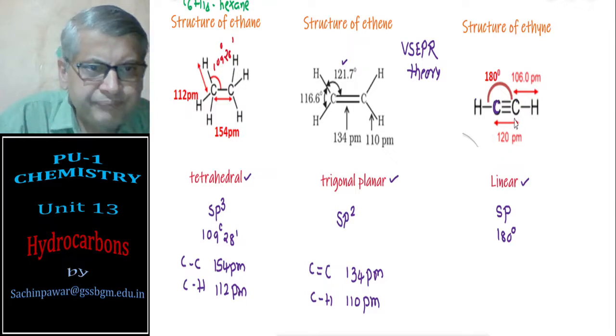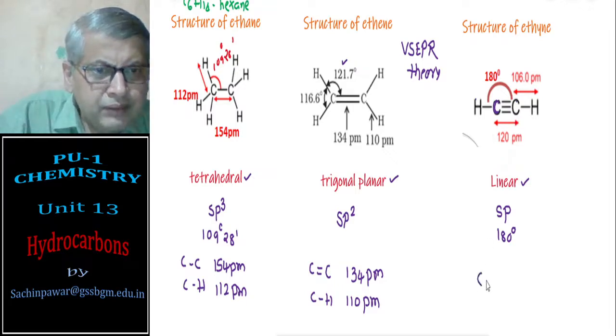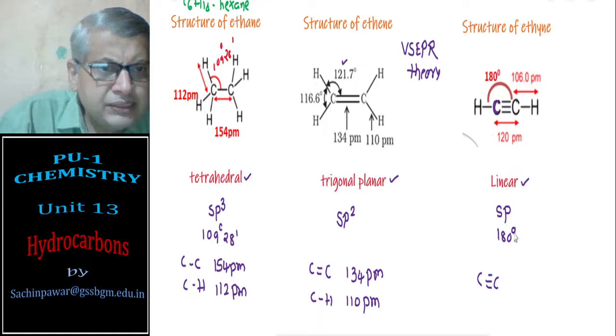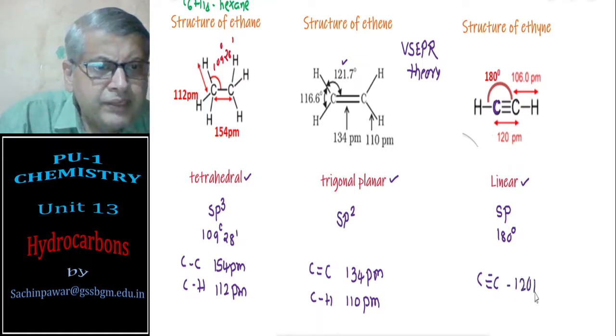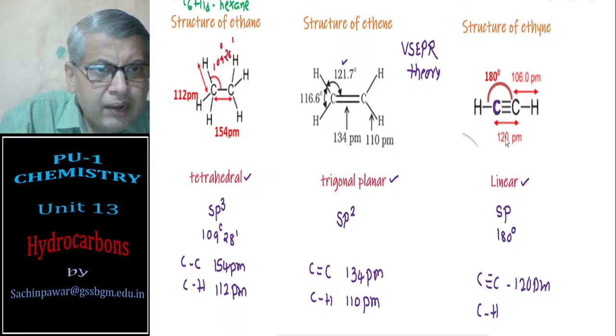Similarly, here you see the carbon-carbon triple bond is 120 picometers, and that of the carbon-hydrogen bond is 106 picometers.